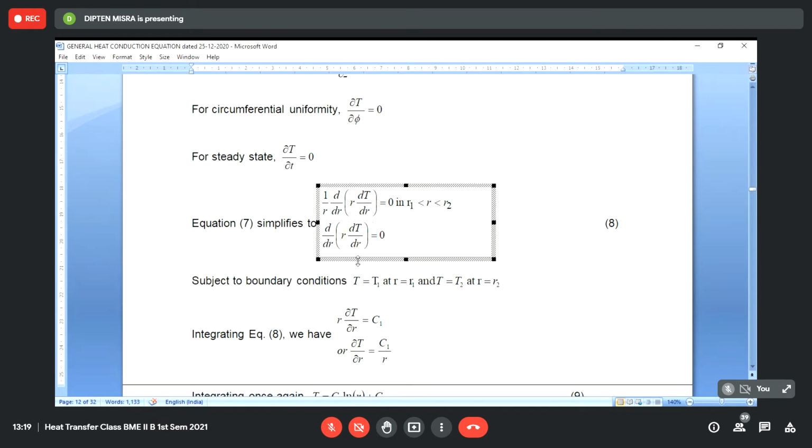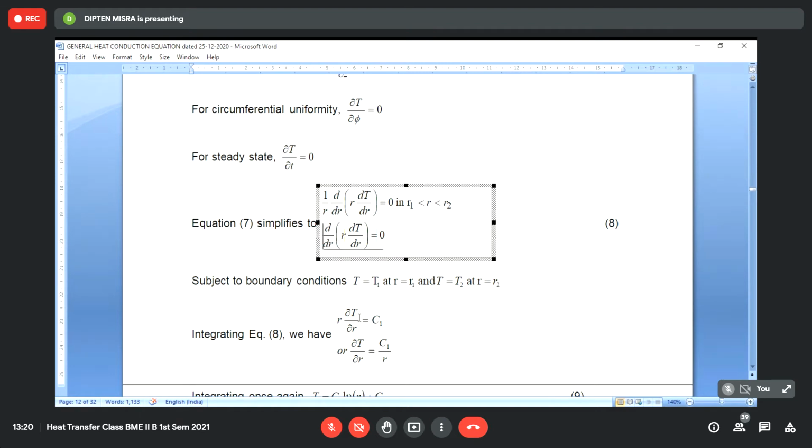So we can say what will be the nature of this thing. The solution will be one where it will be varying inversely with R. dT/dR will be varying with R, 1 upon R. And this we can solve, because it is a second order ordinary differential equation. We can solve this equation by substituting the two boundary conditions: T equal to T1 at R equal to R1, and T equal to T2 at R equal to R2.